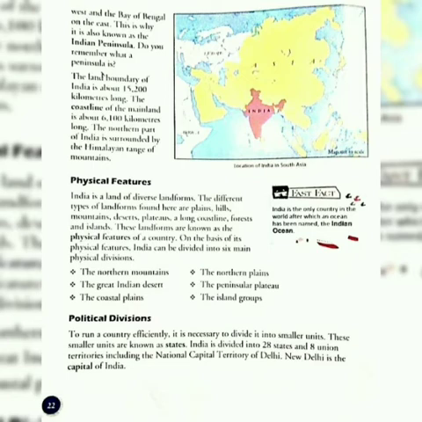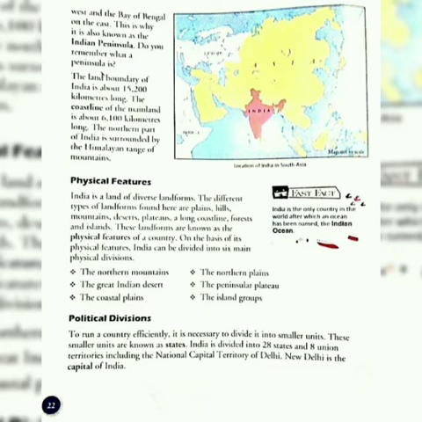Do you remember what a peninsula is? A region or a part of land which is surrounded by water from three sides is known as a peninsula. Our India on the southern part is also covered by water from three sides, that is why it is known as the Indian Peninsula. The land boundary of India is about 15,200 kilometers long. The coastline of the mainland is about 6,100 kilometers long.